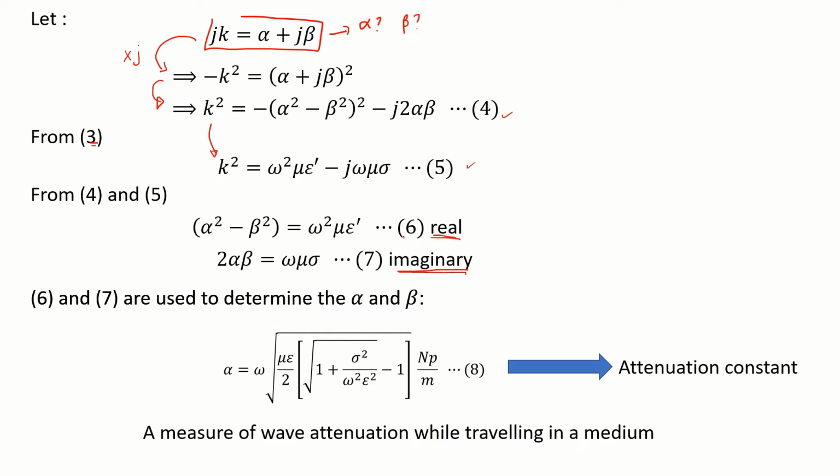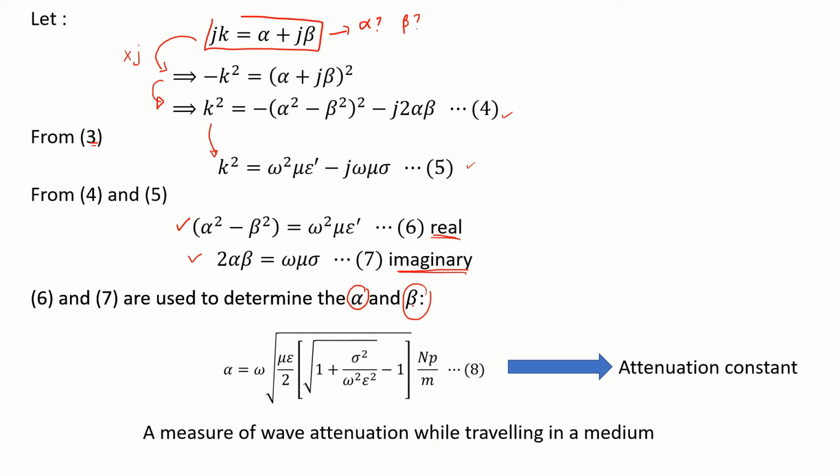All right, so the real component can be written as equation number 6 and the imaginary component can be written as number 7. So equation 6 and equation 7 are used to determine, we're going to later on use equation 6 and equation 7 to determine the alpha and the beta. We're going to expand what is alpha, what is beta.